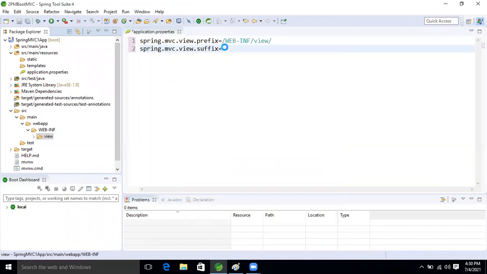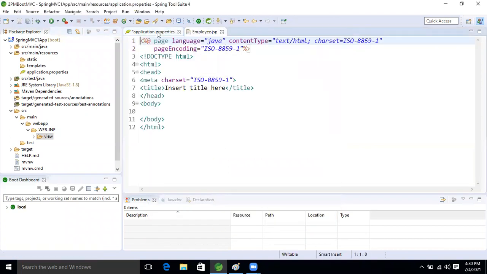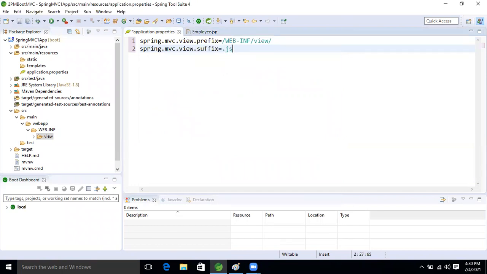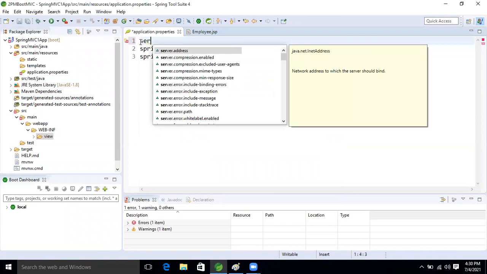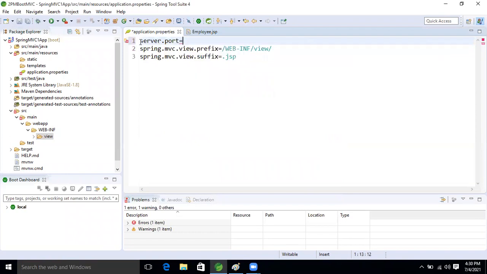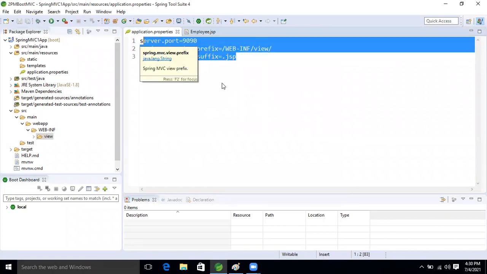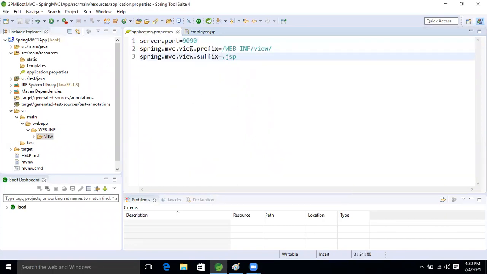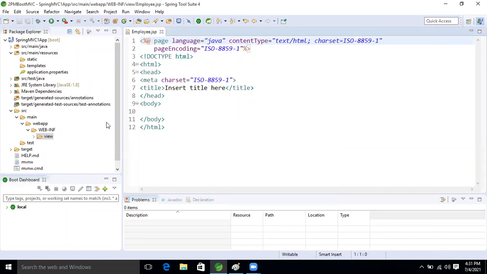Dot JSP only, Ravi. Yes, dot JSP, that extension we will take here. Now, by default the port number is 8080 only, so I want to change it. Server dot port. Now I'm taking 9090, guys. These three keys we will write inside the application properties.